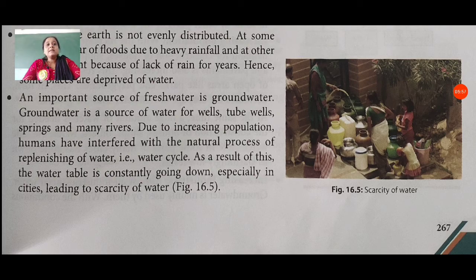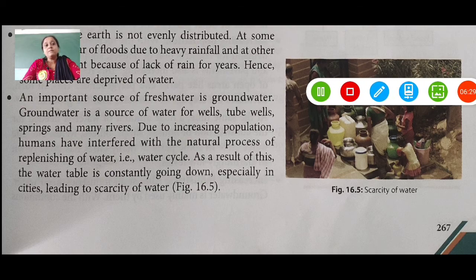You can see here in figure 16.5, scarcity of water. In some areas, people face problems like these. They stand in queues. Sometimes they fight with each other for getting water. You can see it here in the picture. If we do not save our water, and if we do not try to stop pollution in the atmosphere, then all people will suffer from a problem like this.